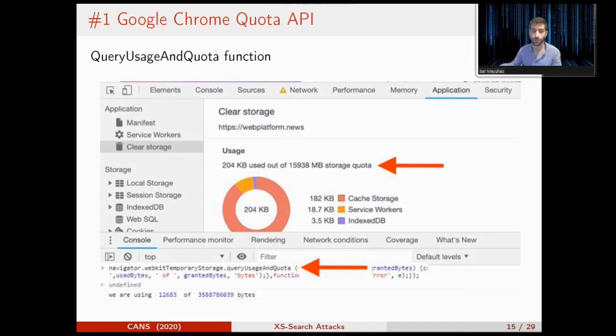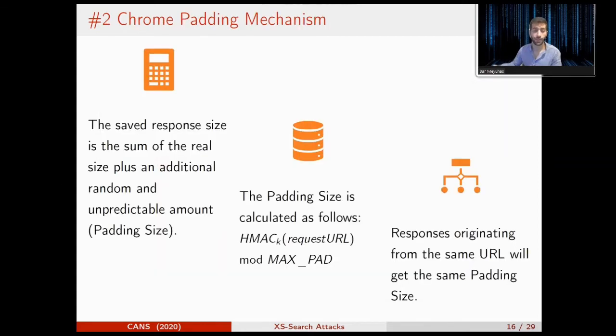As you can understand, it was an easy way to expose the exact size of a cross-site response, but then Google deployed a new Chrome version with a defense mechanism that denies this obvious way to expose the response size. The defense is a padding mechanism that should not allow an attacker to expose the response size.